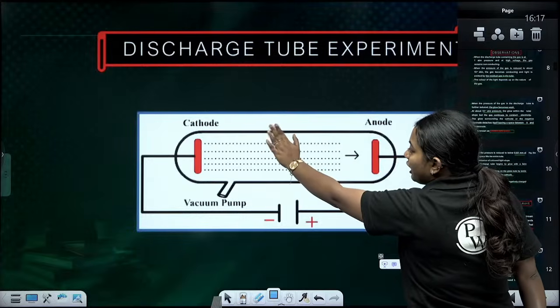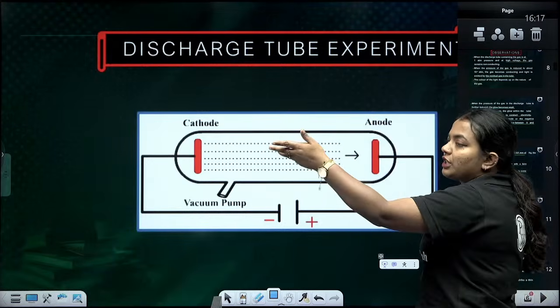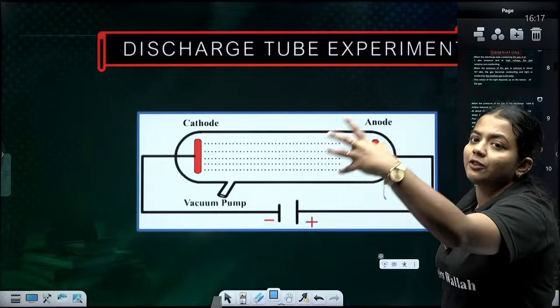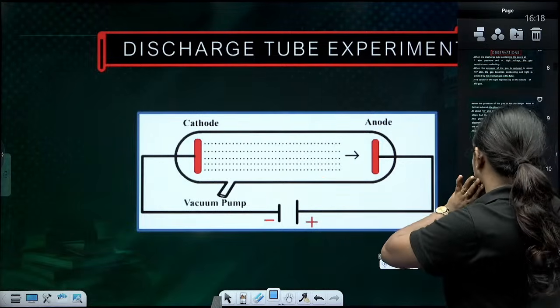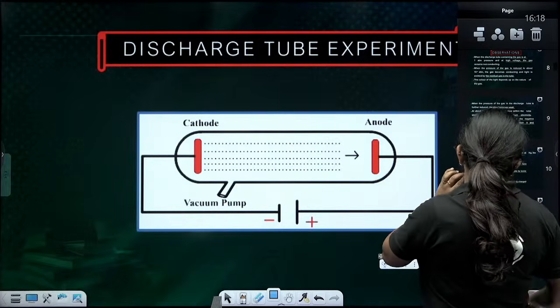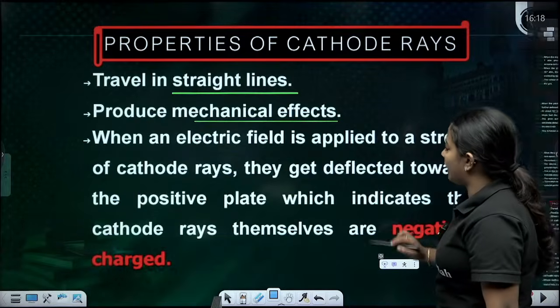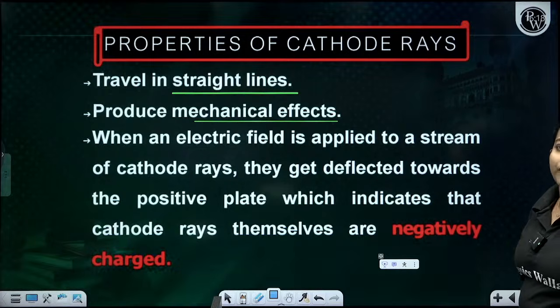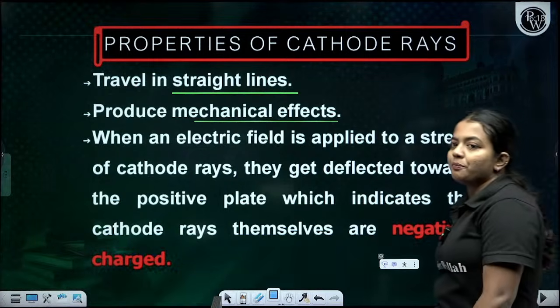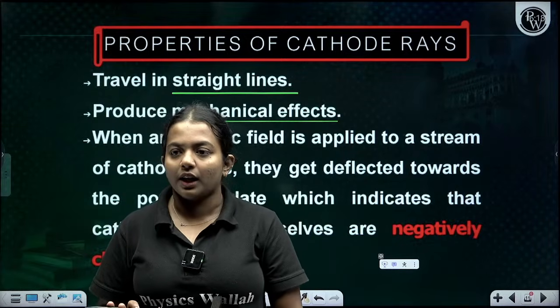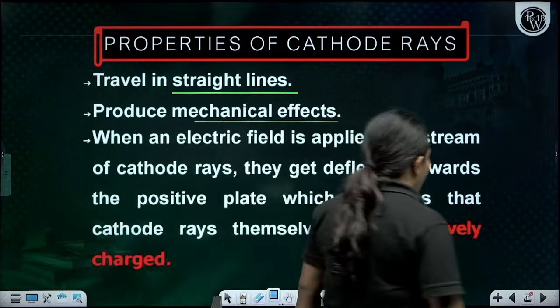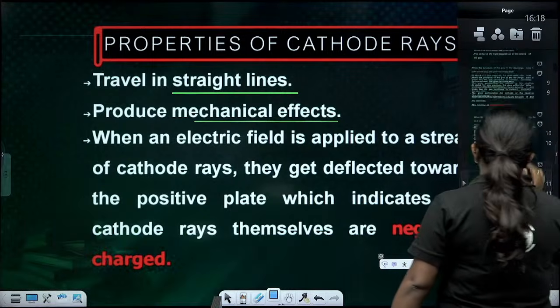That means something negative is going on. That's how they found out that the cathode ray itself is negatively charged. Clear, everyone? So this is how they found it out.